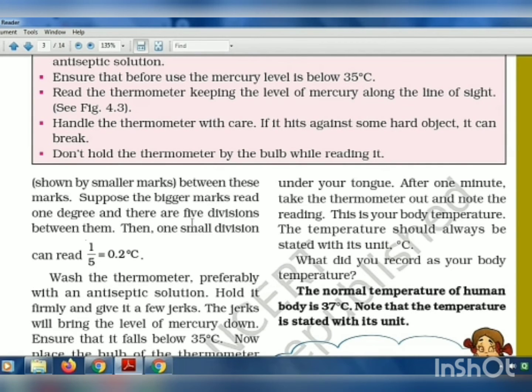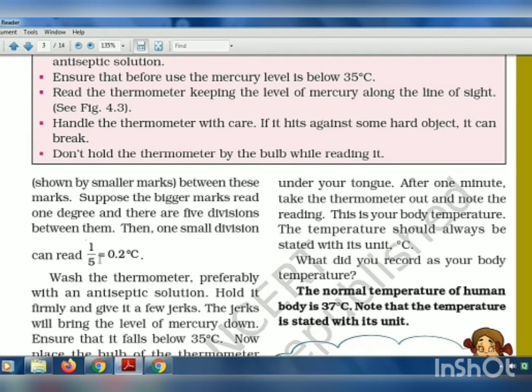Suppose the bigger mark reads 1 degree and there are 5 divisions between them. Then one small division we can read as 0.2 degrees centigrade. So one small line, one small division between these two big marks, we read as 0.2 degrees.